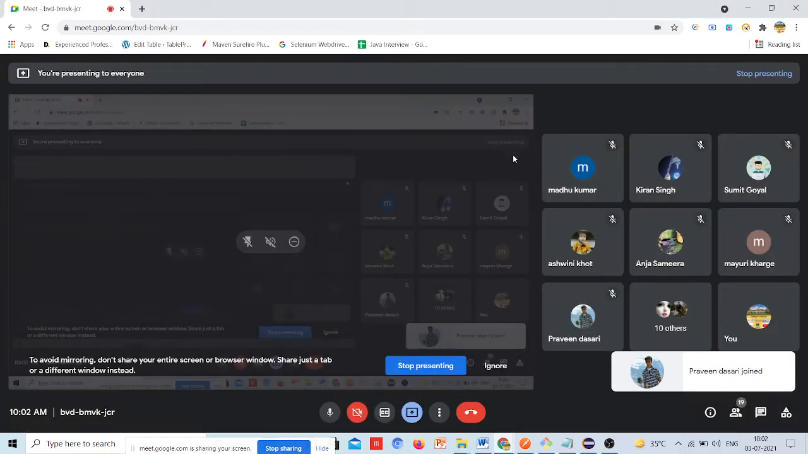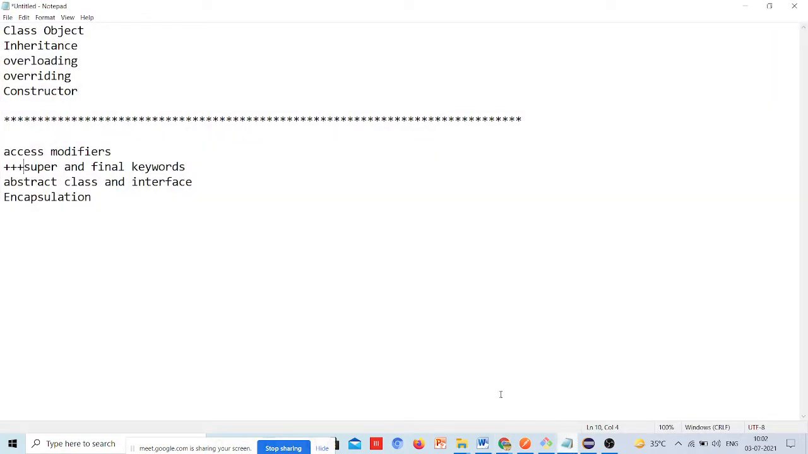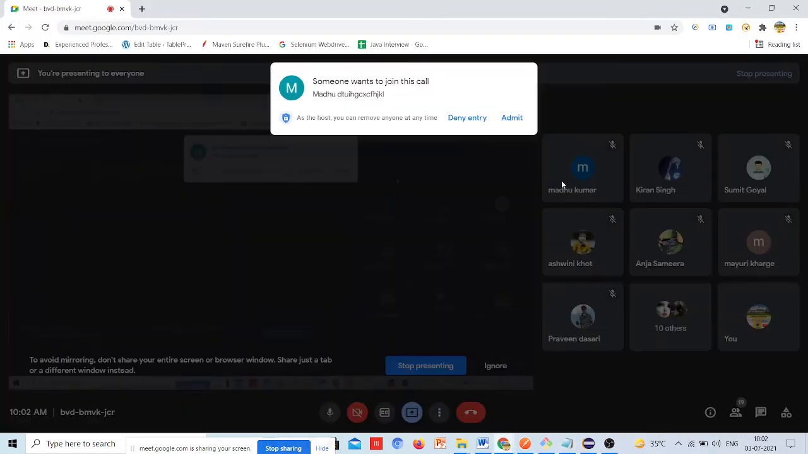Okay. So let me share the topic list for the upcoming 2 days. Today we will understand what is the class and what is the object, what is inheritance in Java, overloading, overriding and constructor. Tomorrow we will go with the access modifiers, super and final keywords, abstract class and interface, encapsulation, and some hidden topics that you need to know.